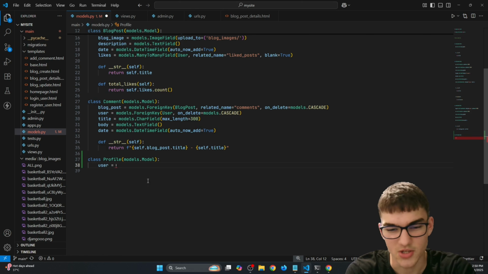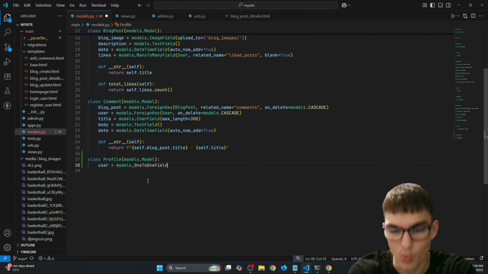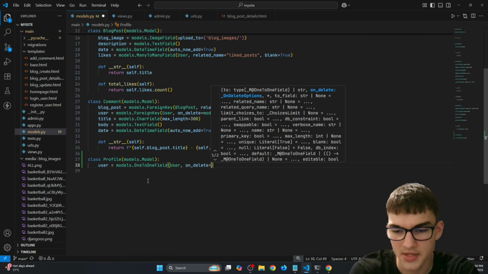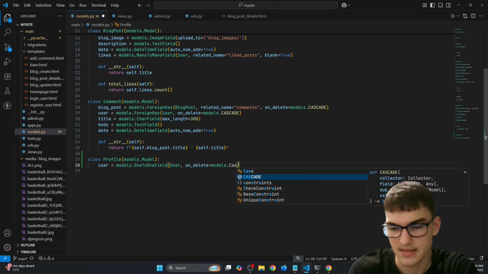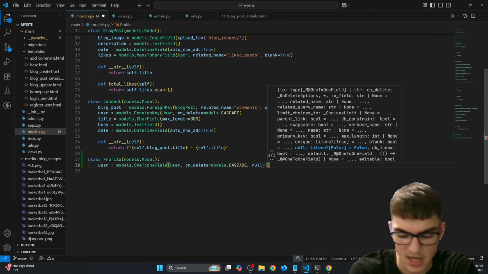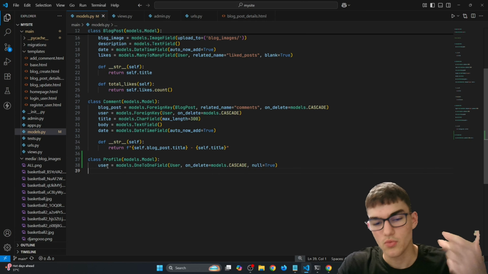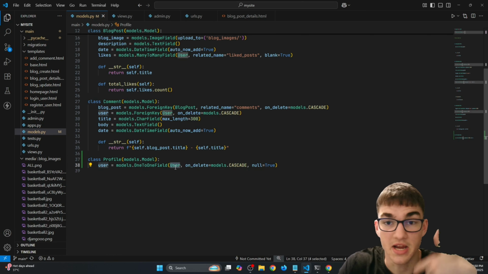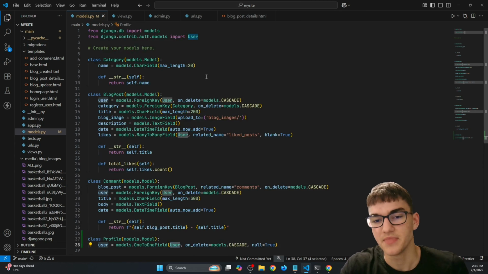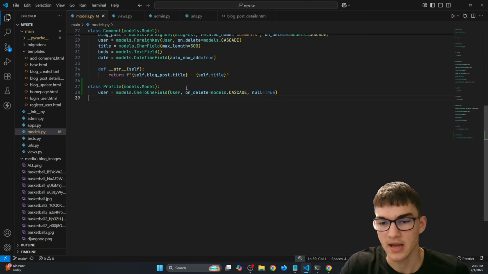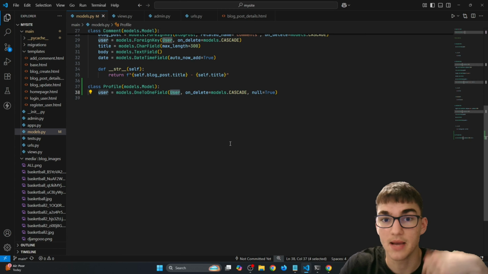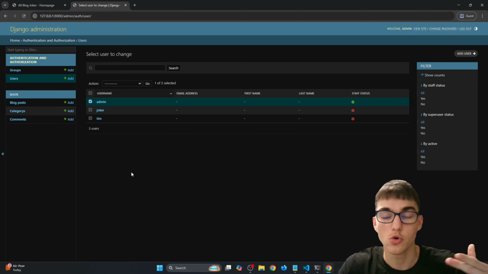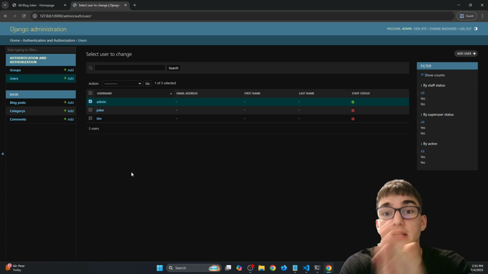So let's call it user as always, and let's just type models.OneToOneField, and we'll pass the User database model right here. Also the on_delete method, models.CASCADE, just like that, and also let's put null equals True. Alright, so right here we just created this user field that is a one-to-one field. So this is a reference to that user model that is automatically created by Django. And we're just saying right here, if we delete some user from our admin dashboard, so if we click right here and click delete, it will also delete the profile of that specific user.